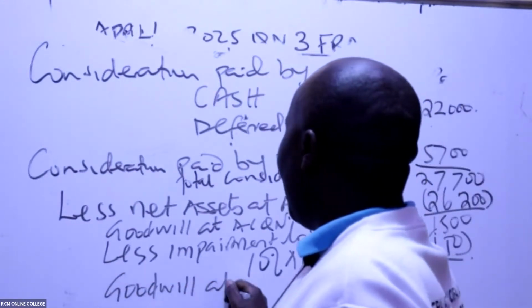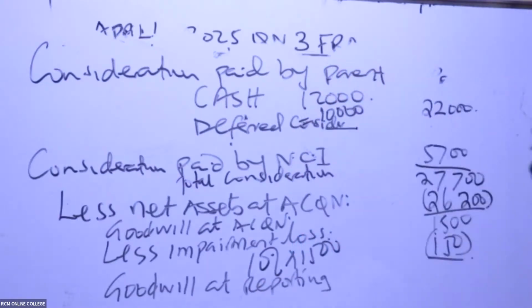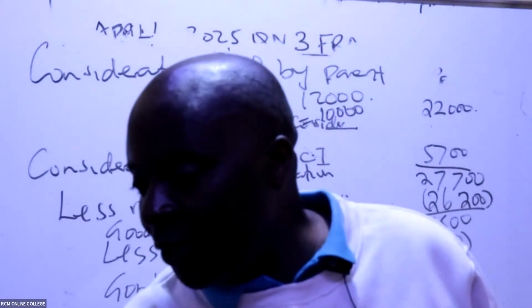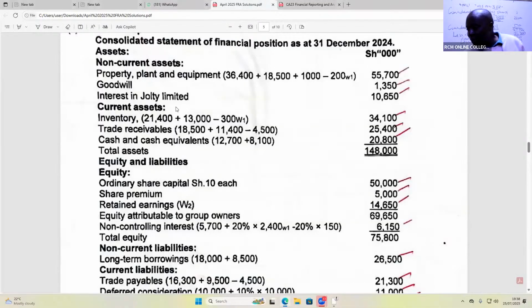Goodwill at reporting. So goodwill at reporting, how much are we talking about, ladies and gentlemen? 1,350. So now if you do it this way, you have your 6 marks. Goodwill at reporting, you have your 6 marks like that. And of course, I've already shared these answers. It's good I share the answer so that as I move with speed, you can see goodwill, 1,350 at reporting, what I shall report.